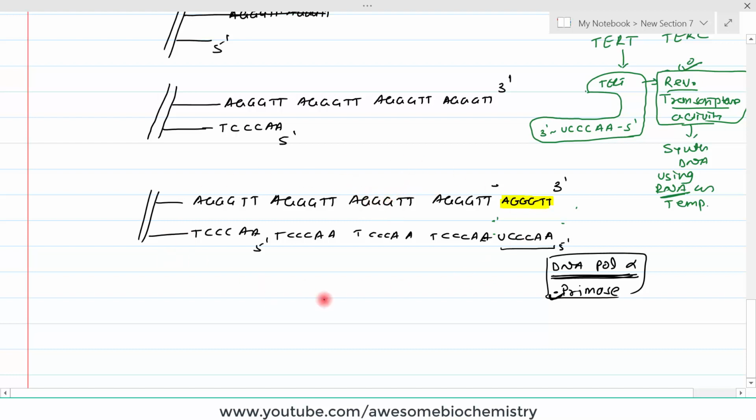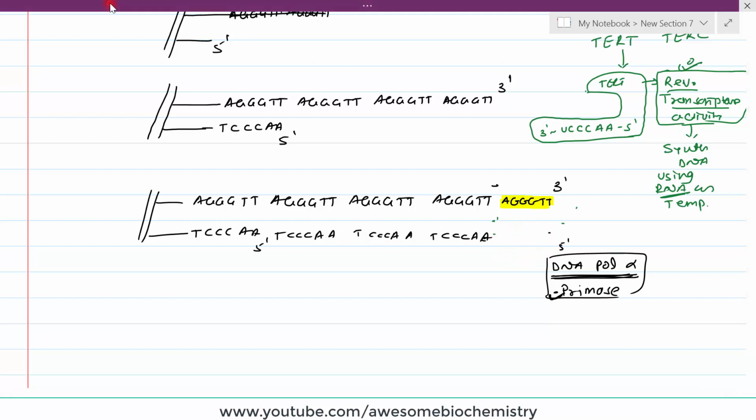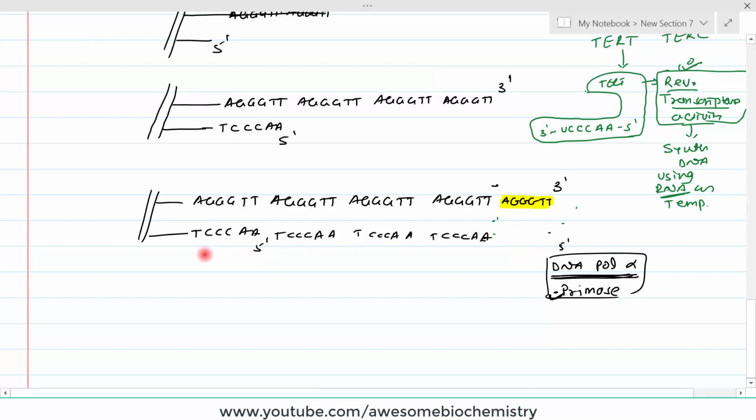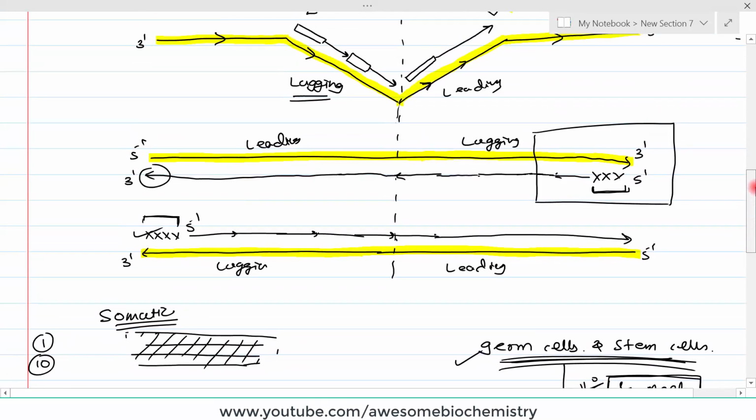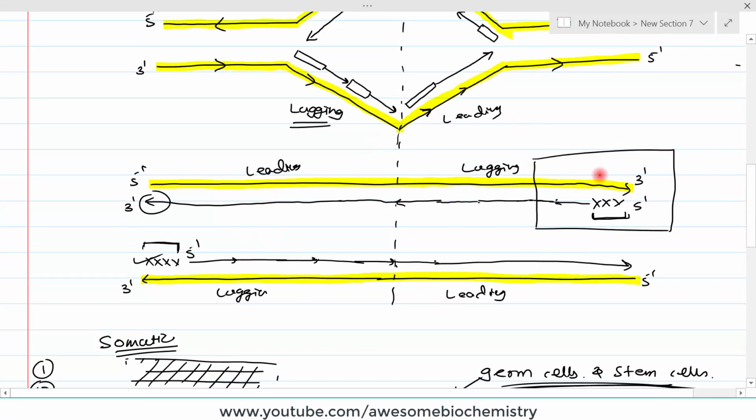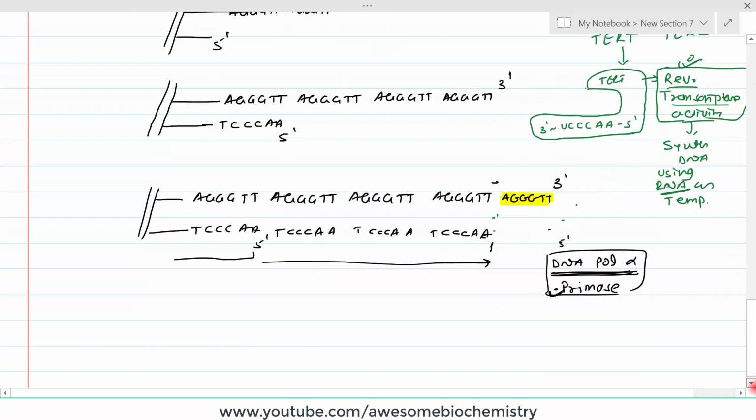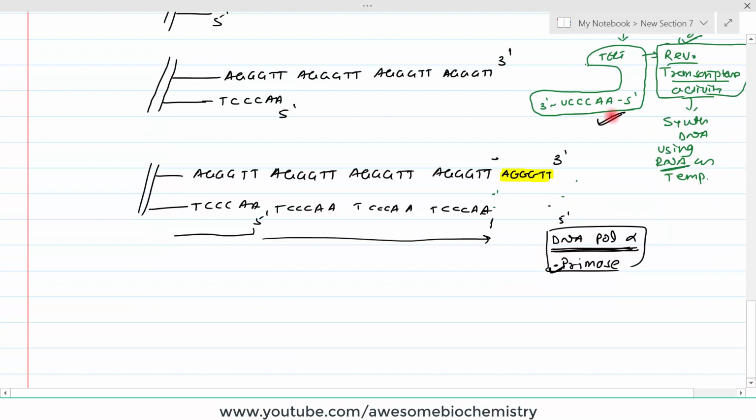Telomerase has its own template, whereas DNA polymerase alpha considers the opposite strand as a template. So now you can see this second chain is also elongated, but this is the RNA primer and this needs to get removed. So what will be done here? A nuclease will come over here and remove this RNA primer. Now, can this gap be filled up? No, this gap cannot be filled up, right? But here we can see that this 5 prime end, which was initially this much short, has now increased in length up to this level. So as you can see, our problem, which was created because of such a mechanism of DNA polymerase, DNA replication, is being solved by our telomerase enzyme.